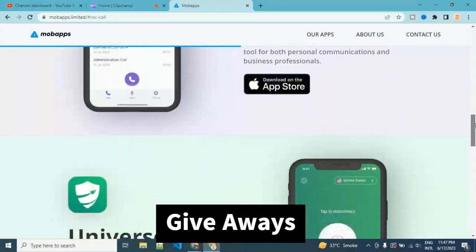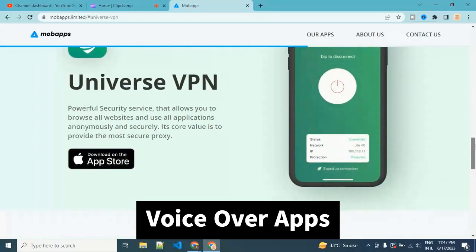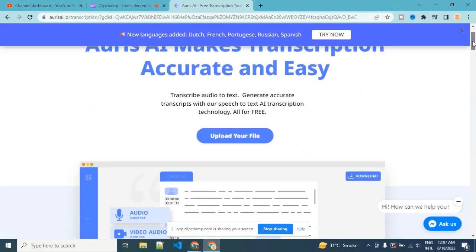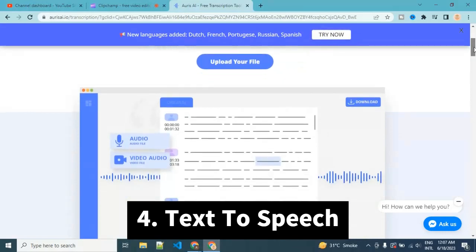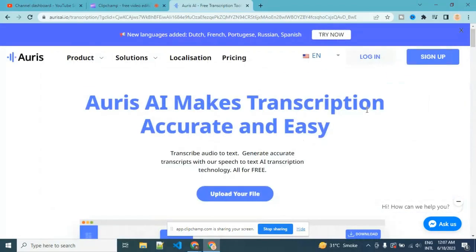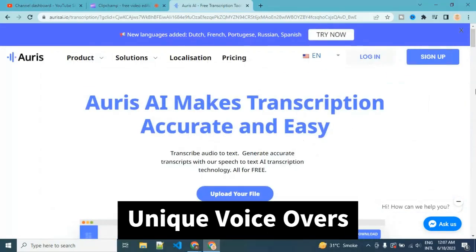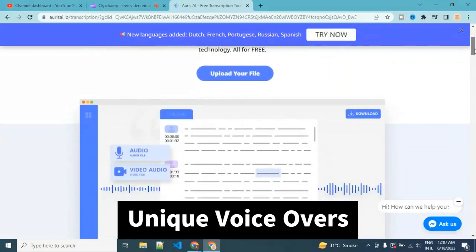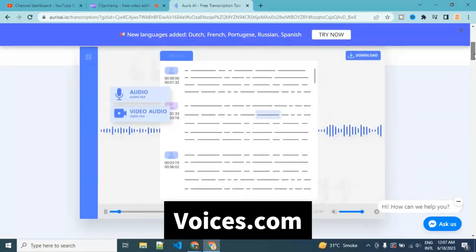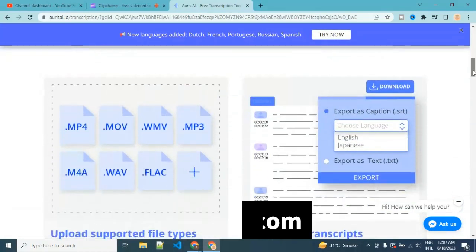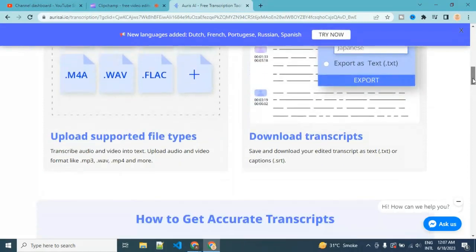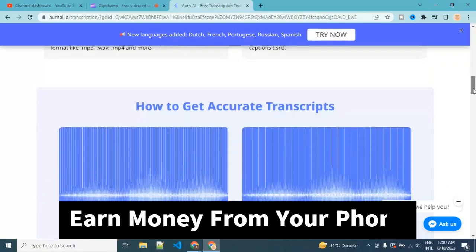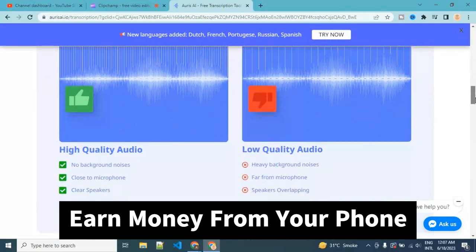You can also explore voice acting apps to generate human-like voiceovers for various applications. VoiceOver AI text-to-speech is an example of such an app. By simply pasting your script or text into the app on your phone, you can create unique voiceovers that sound like real human voices. You can then offer voice acting services on platforms such as Voices.com, Fiverr, Upwork, Freelancer, or People Per Hour. People are willing to pay hundreds of dollars per month for high-quality voice acting services. With these voice acting apps, you can easily tap into this market and earn money from your phone.